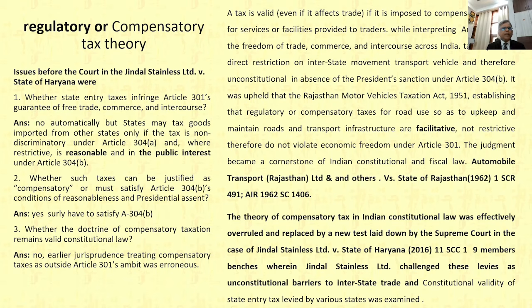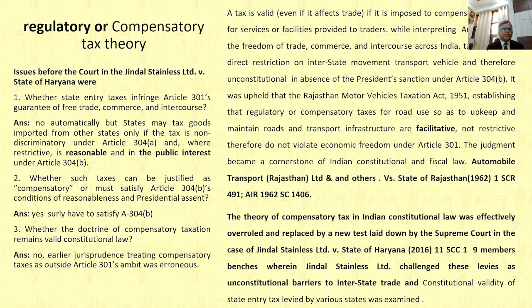That is an important point. Then another question the court answered in the Jindal Steel Limited case: whether such a tax can be justified as compensatory or must satisfy the Article 304 Clause B conditions of reasonableness and presidential assent. The court answered yes, surely we have to satisfy Article 304 Clause B for any entry tax like this.